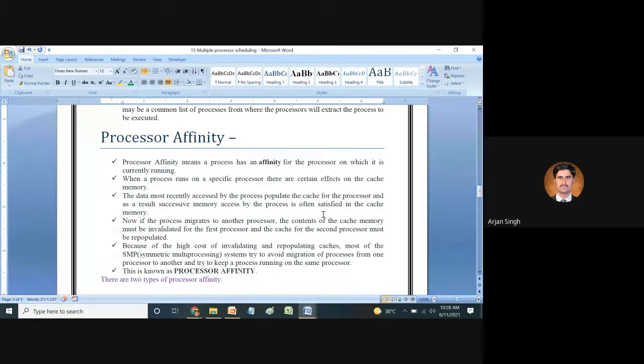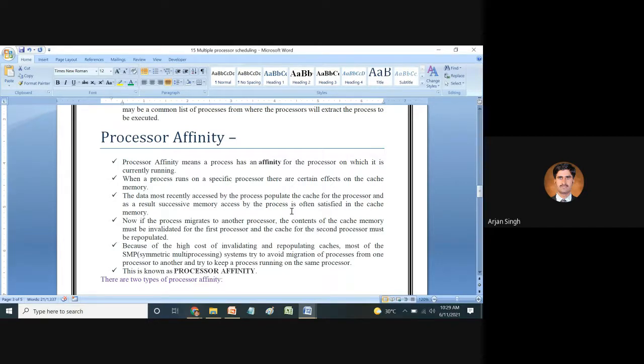The data most recently accessed by the process populates the cache for the processor, and as a result, successive memory accesses by the process are often satisfied in the cache memory. Now, if the process migrates to another processor, the contents of the cache memory must be invalidated for the first processor, and the cache for the second processor must be repopulated.